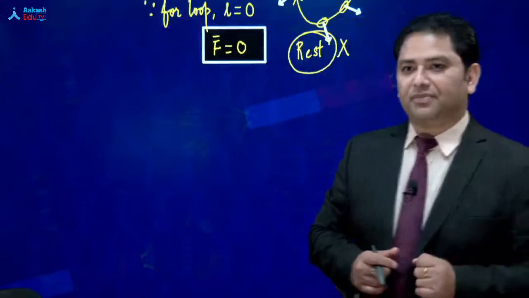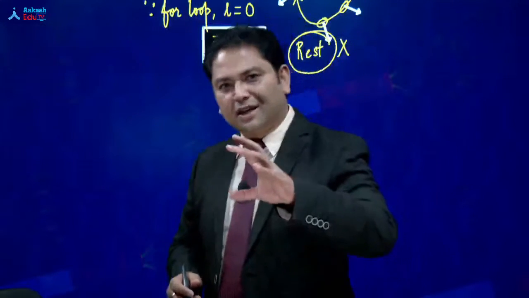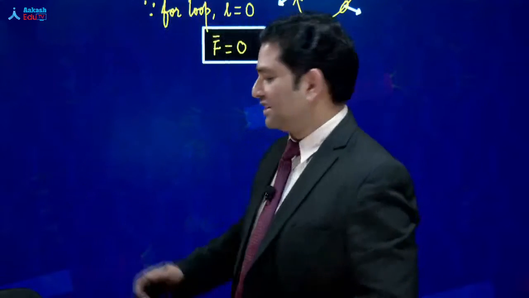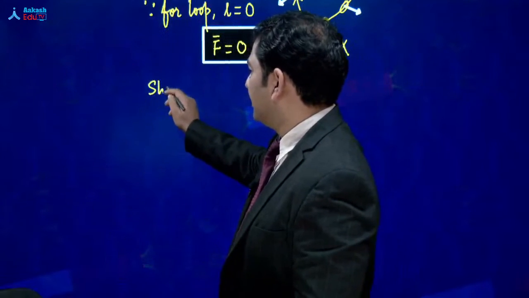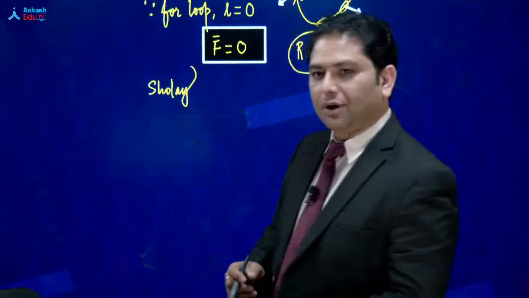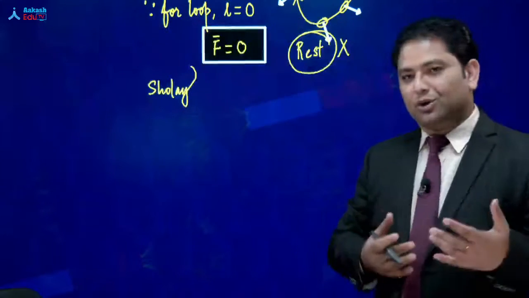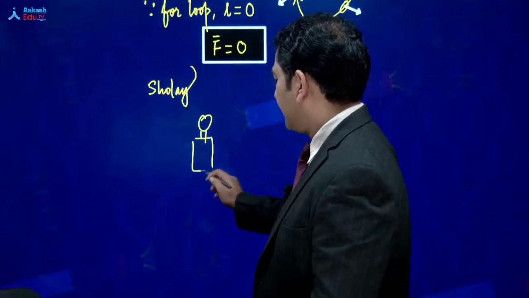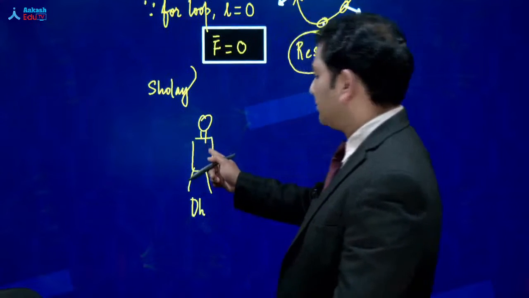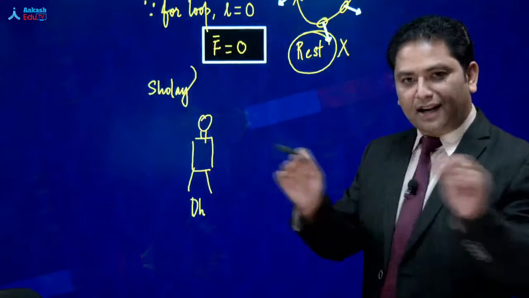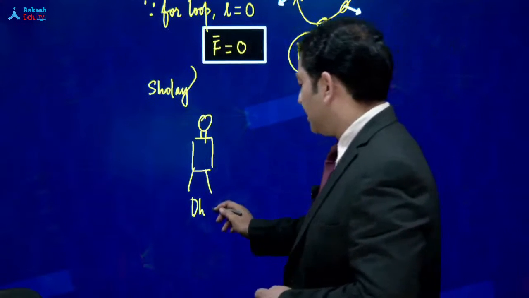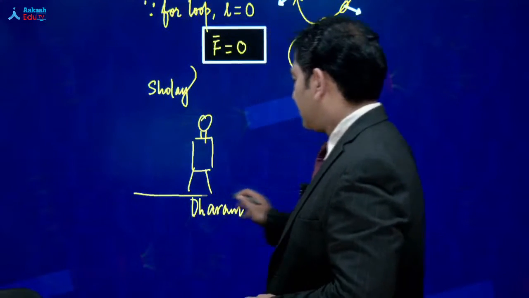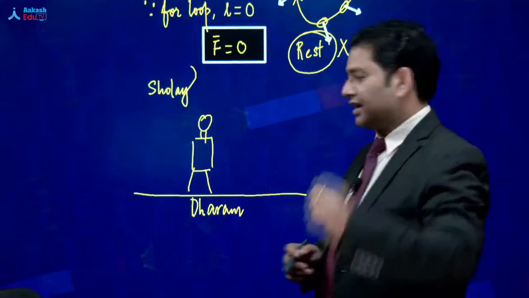I'll give you one example. It's a horrible, scary example, but let's take it, for the sake of physics. Suppose that's a typical Sholay scene. All of us know that, even the new generation, the impact of Sholay. So here is our brother Dharmendra. Right now this is just Thakur, there is no hand, but I'll add the hand, and that will be Dharmendra. So here is Dharampaji, and then he is arrested by Gabbar, almost the last scene you can see.